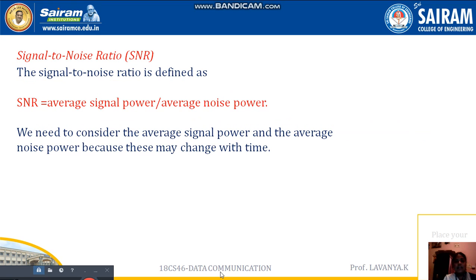Then the next one: we have to calculate or define the different types of ratios. That is nothing but the signal to noise ratio. How to define the signal to noise ratio? We take the average of the signal power and divide it by the average noise power, that is, the average of the original signal power as well as the noise.